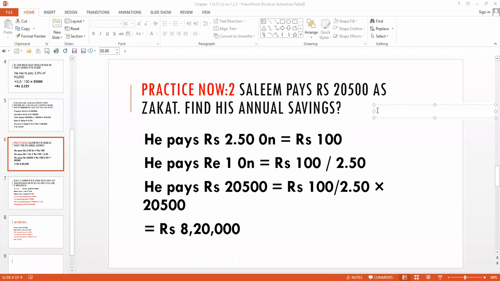Look here. Very easy. Same formula. If he has to pay rupees 2.50 on rupees 100, okay? So how much money he has to pay on rupees 1? 100 by 2.50. So this one is for finding your total savings. So you have to use this formula. Look here.